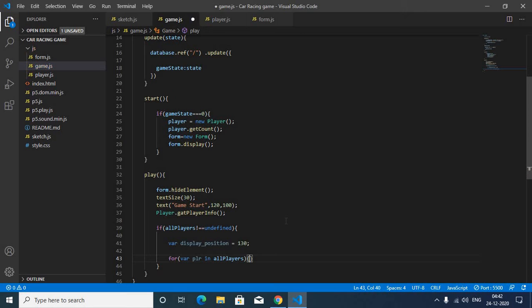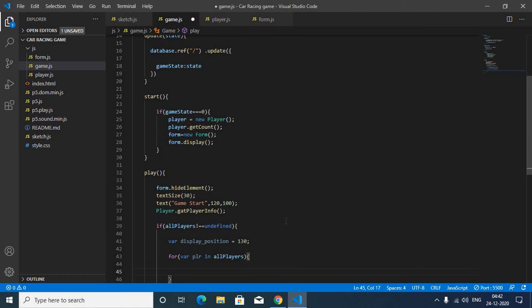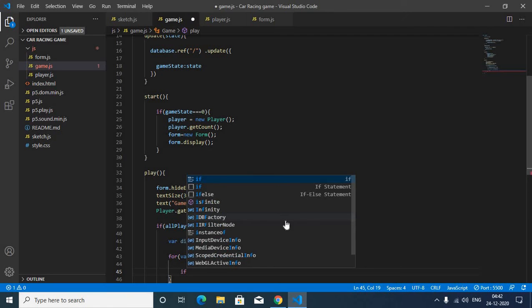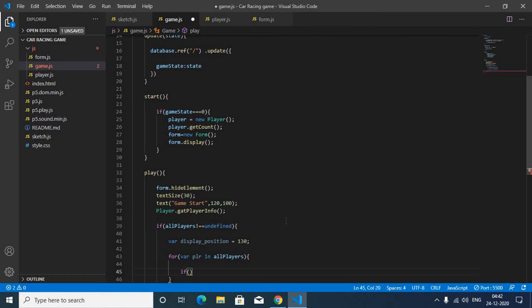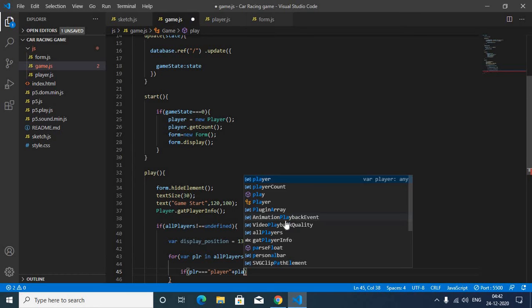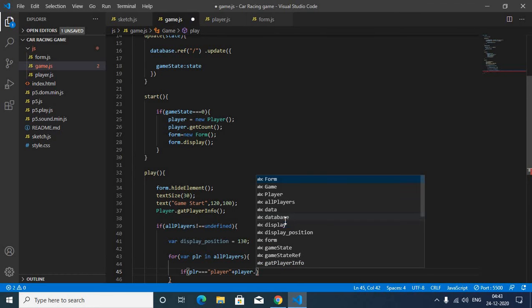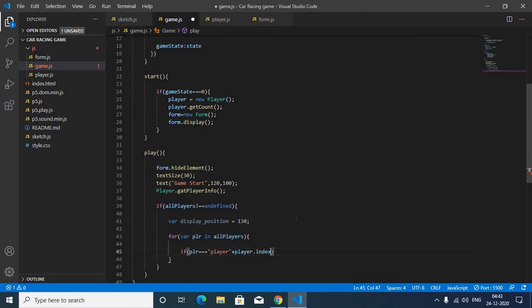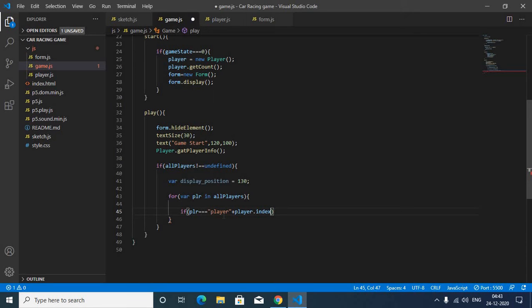Then parenthesis, flower brackets, and here we will write if PLR is equal to player. Then after the quote give plus player dot index. It is basically the name: player will be equal to player, and index means 1, 2, 3 or 4. So player 1, player 2, player 3 or player 4.